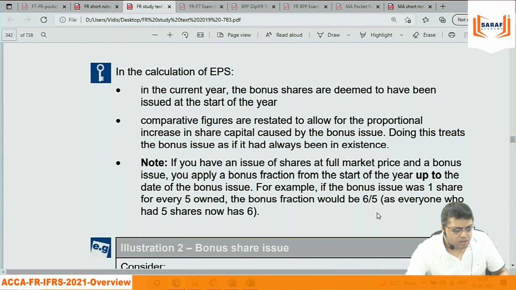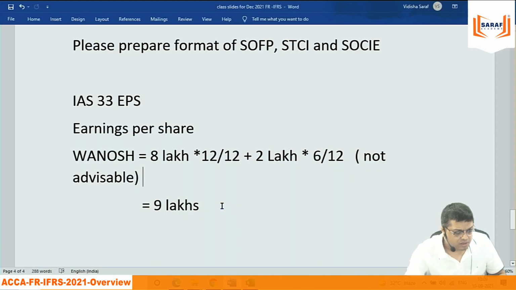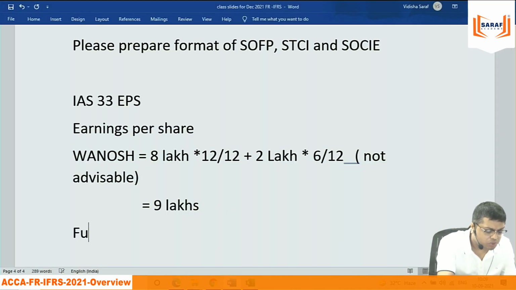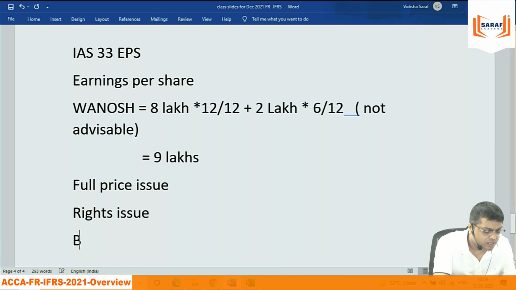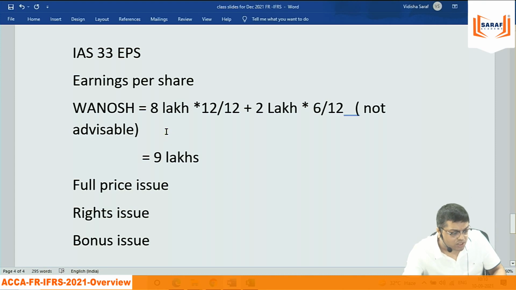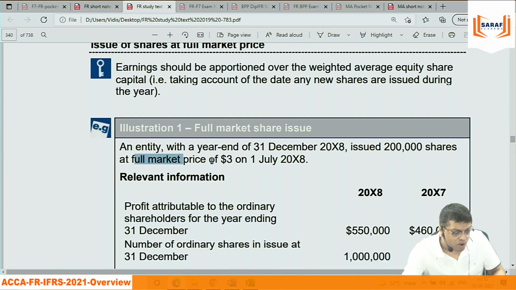Now, the problem is that there are many types of issue. One is full price issue. One is, I will say, rights issue. Then one is, we can say, bonus issue. Full price issue was this example, the previous example. Shares at full market price.